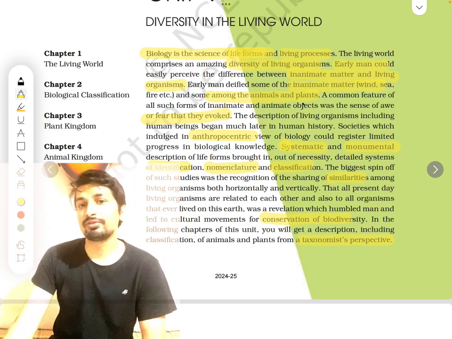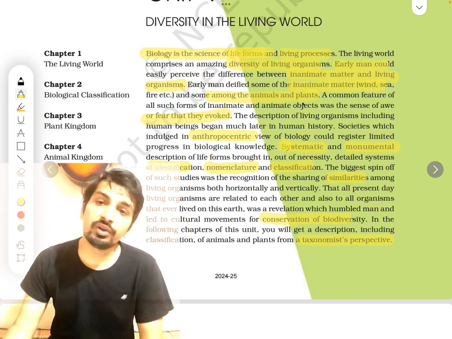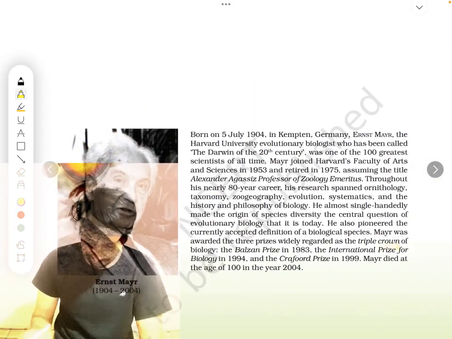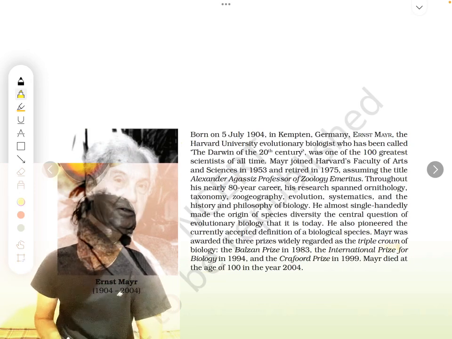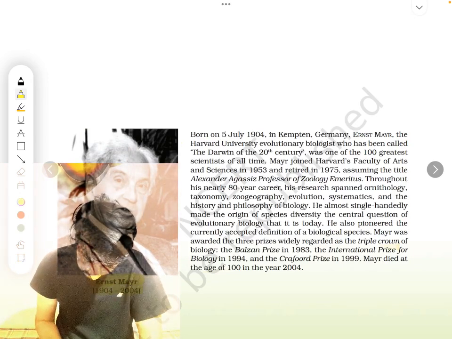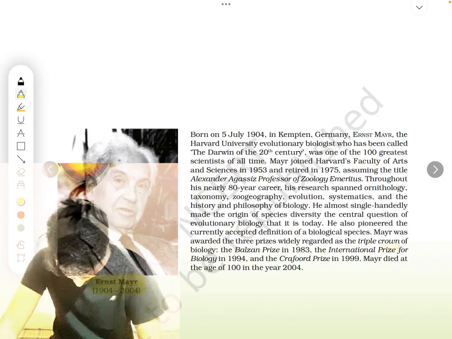So from their perspective, from the taxonomist's perspective, you are going to learn about what are the things. Okay, so let's get started. You must know about the scientist called Ernest Mayr. He is very important. He was born in 1904 and he died in 2004.